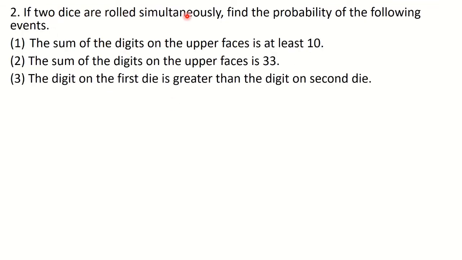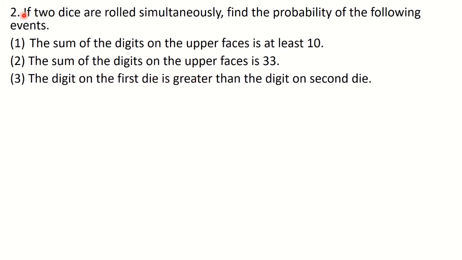If two dice are rolled simultaneously, find the probability of the following events. First one, the sum of the digits on the upper faces is at least 10. The sum of the digits on the upper faces is 33. The digit on the first die is greater than the digit on the second die. Okay, so this is the question. Now there are three conditions given, so we have to write down three events.